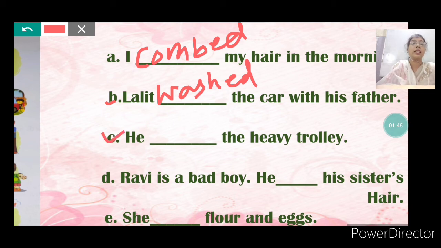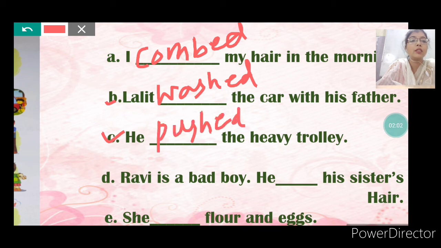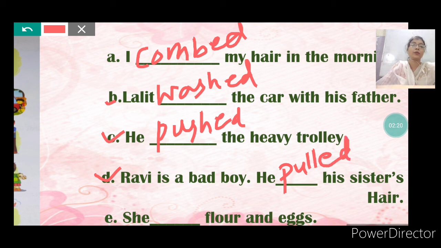Number C is he dashed the heavy trolley. He pushed the heavy trolley. Number 4 is Ravi is a bad boy. Why he is a bad boy? Because he pulled his sister's hair. P-U-L-L-E-D. You have to write pulled here.